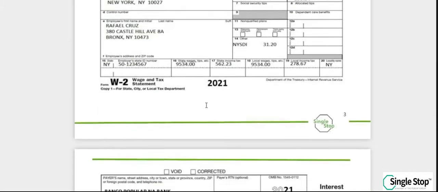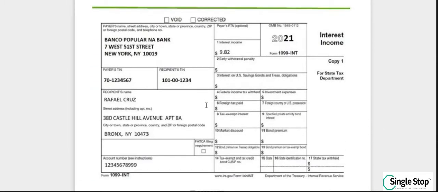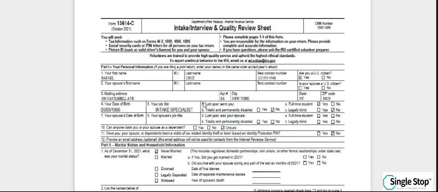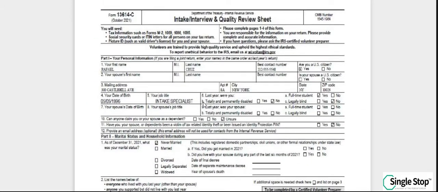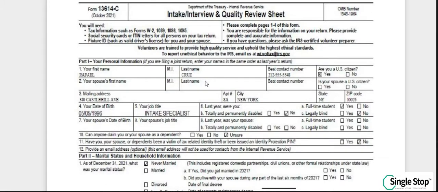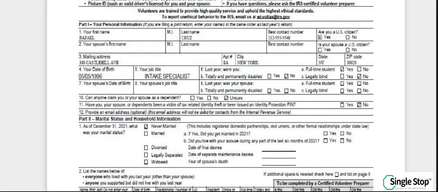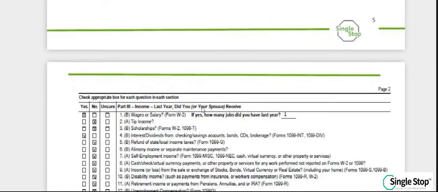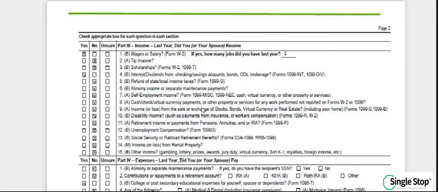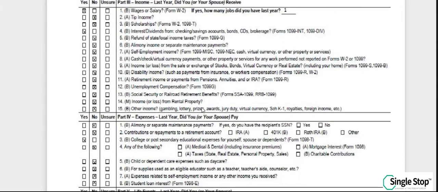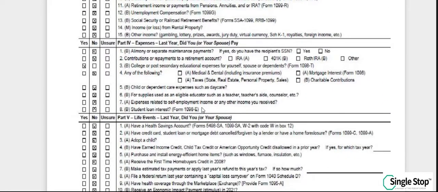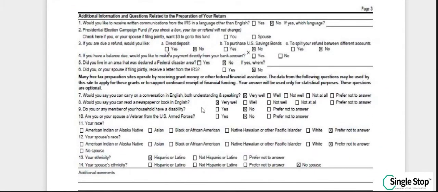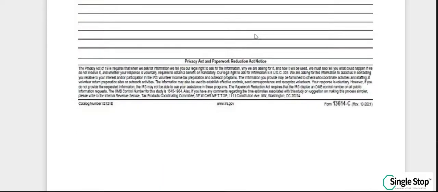We have his W-2 form, his 1099 interest form, his 1098-T form for the tuition statement, and we have Form 13614-C, the intake interview and quality review sheet that has his personal information such as name and mailing address, and questions about his income for the tax year, expenses, and life events. Every question needs to be either a yes or a no. Verify that none of the boxes are checked unsure and move on.